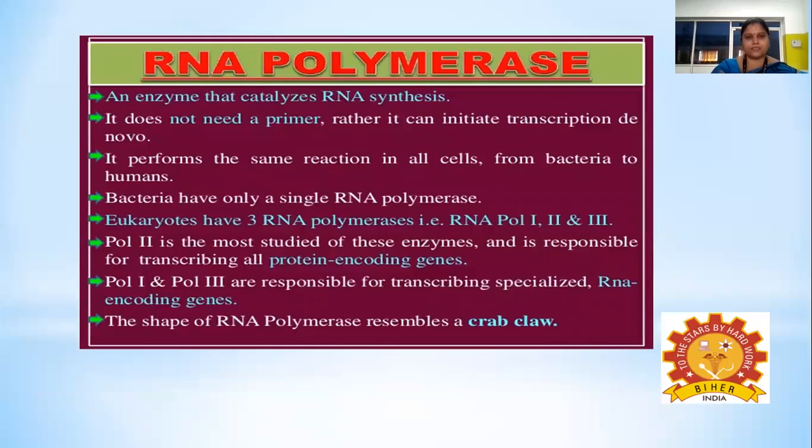For the synthesis of RNA from DNA, the main enzyme which plays an active role is RNA polymerase. With the help of RNA polymerase, various transcription factors, and proteins, the DNA can be transcribed to RNA.